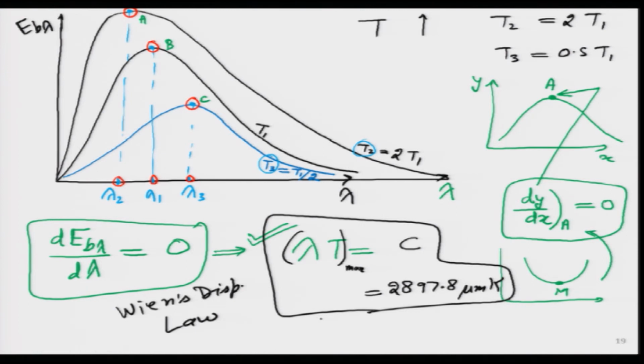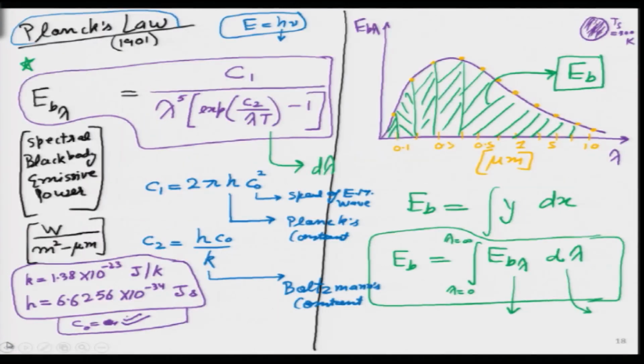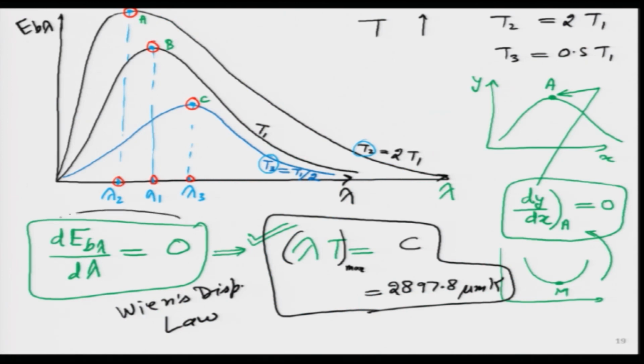Isn't it very nice? I think so. This is very nice. 3 things we have connected with one another. If I calculate the area under the Planck's law curve, I get the Stefan-Boltzmann result. If I calculate the slope over here, then I get Wien's displacement law, which means all 3 are actually given in the Planck's law itself. So, if I know Planck's law, I know all these 2 things ourselves. So, this is a very powerful thing.